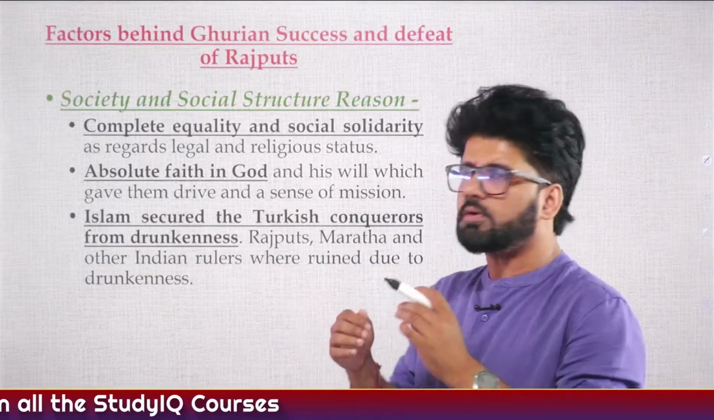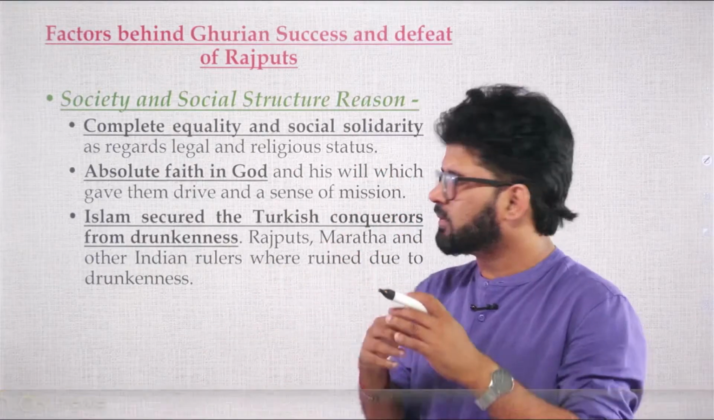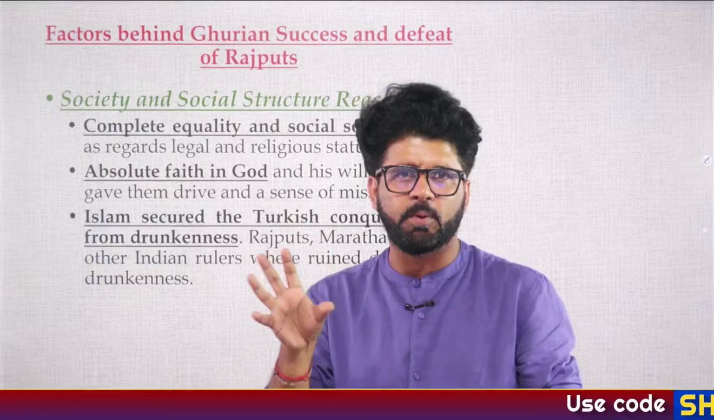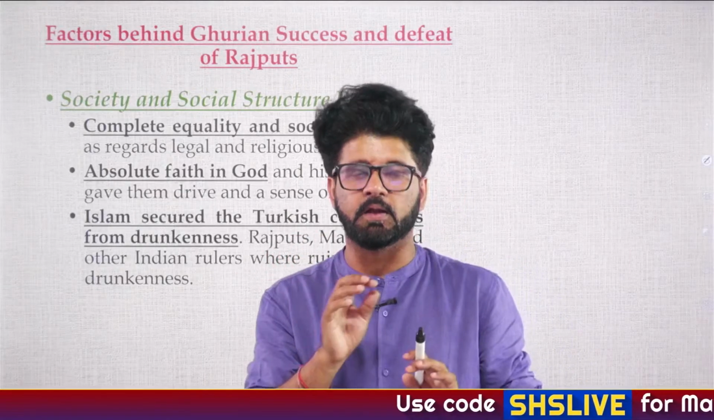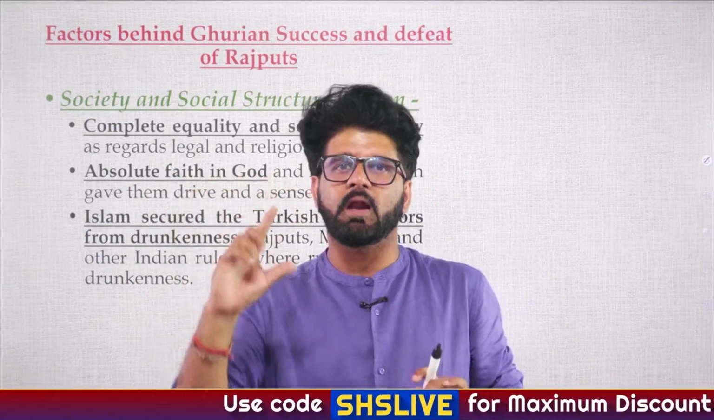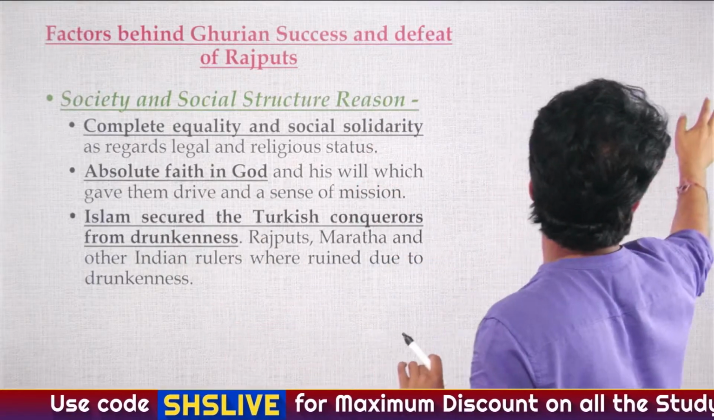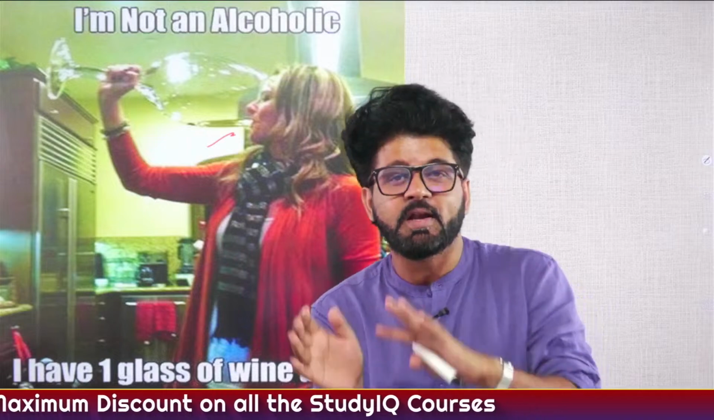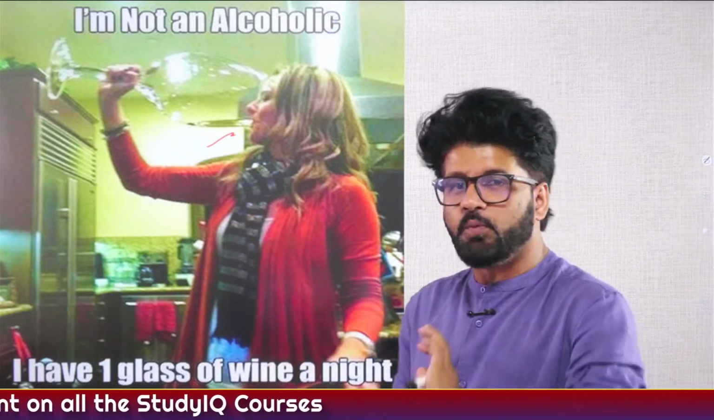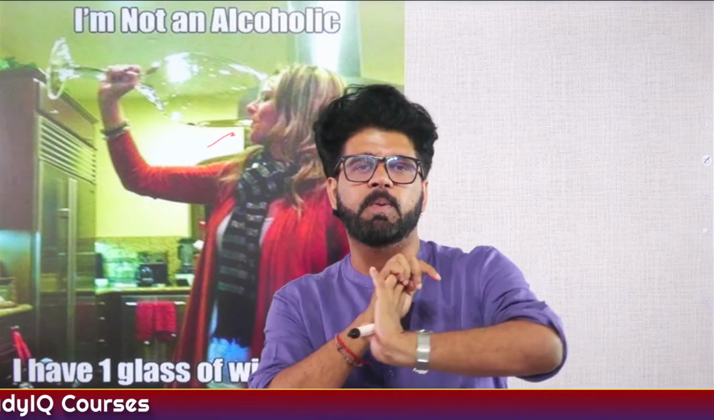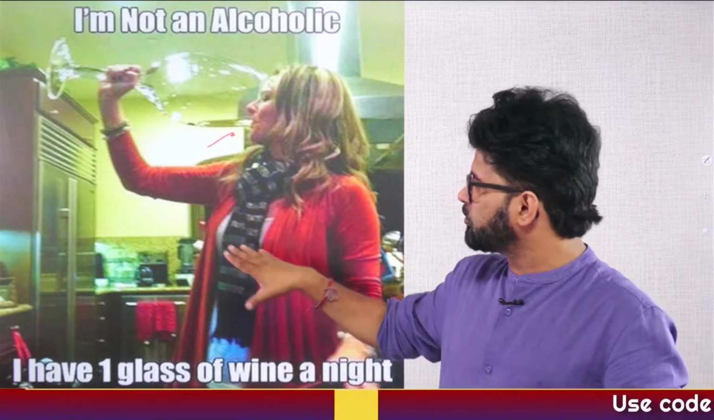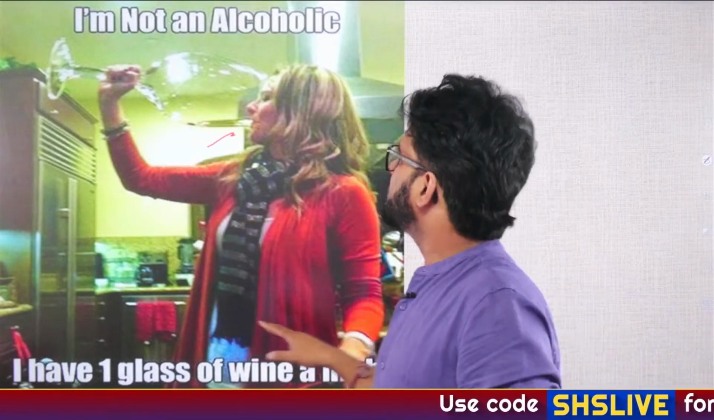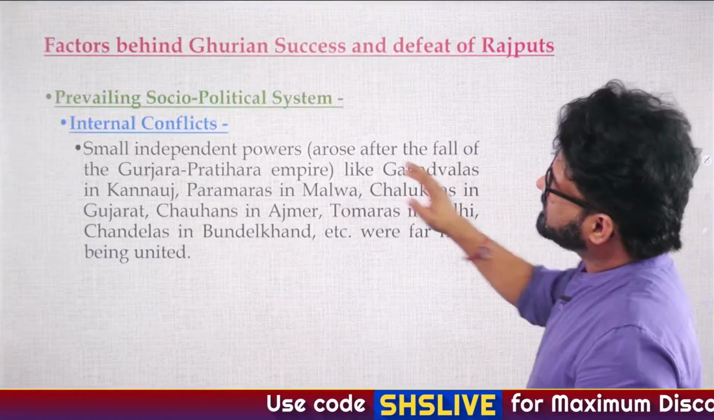And then, drunkenness, drinking. Many rulers at that particular point of time were fond of drinking. Sometimes you drink one glass or something, but their one glass was like this. So that also played a role. In Islam, generally drinking is forbidden. So we are trying to understand the factors which played a crucial role in the defeat of Rajputs. This is a minor factor, but the glasses were huge.